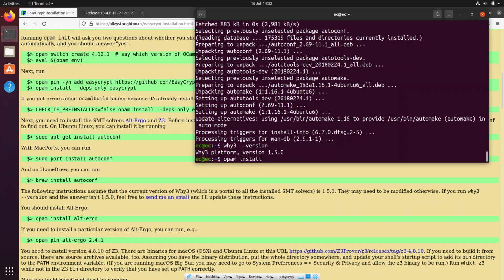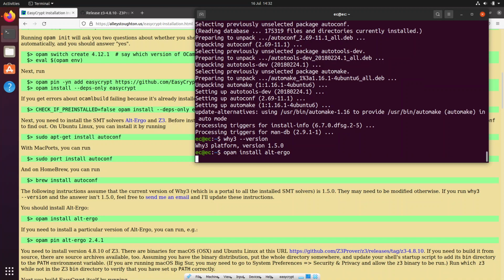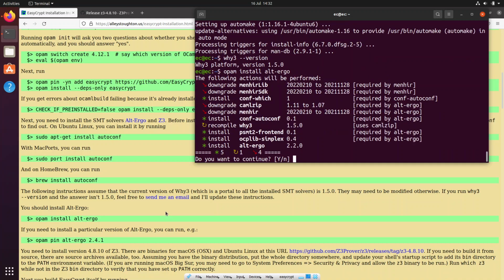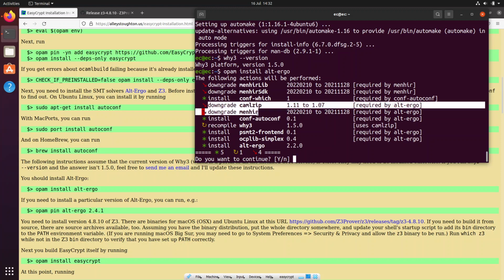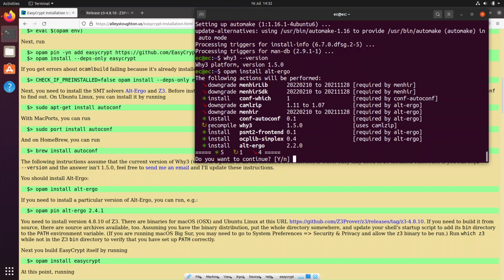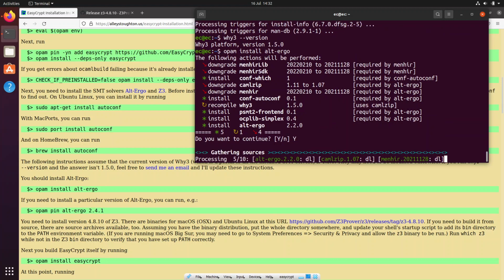install alt-ergo. Okay, so when we do this, it's saying it's going to downgrade some of them and recompile some of them, especially Why3. So let's say sure.